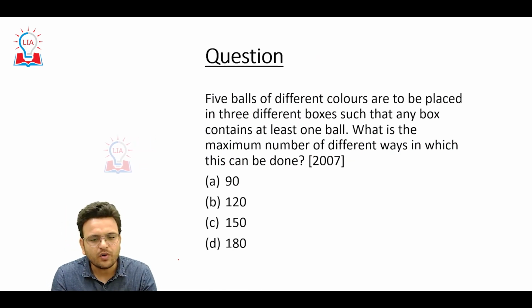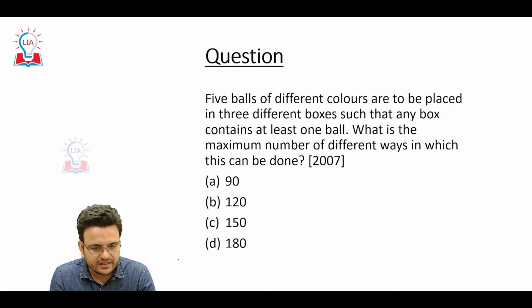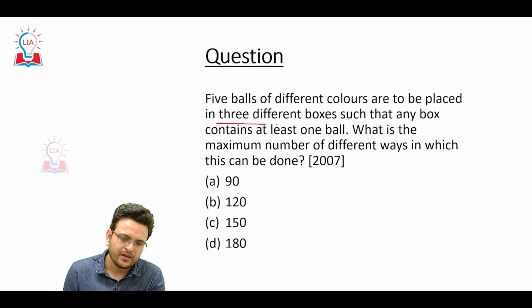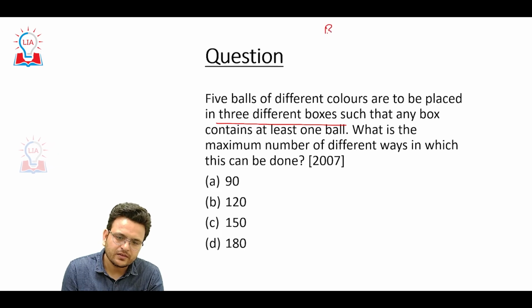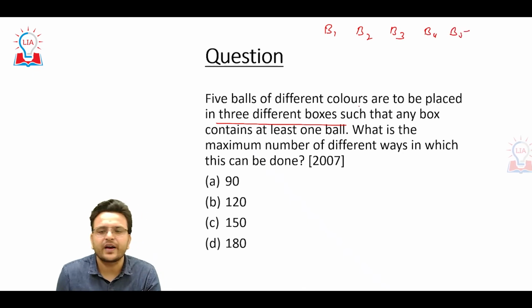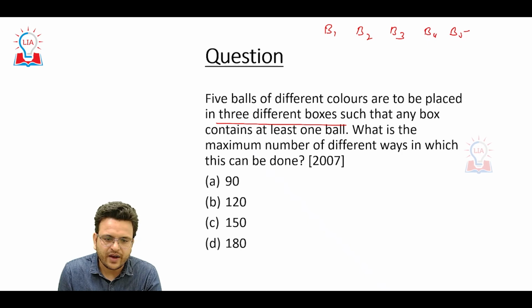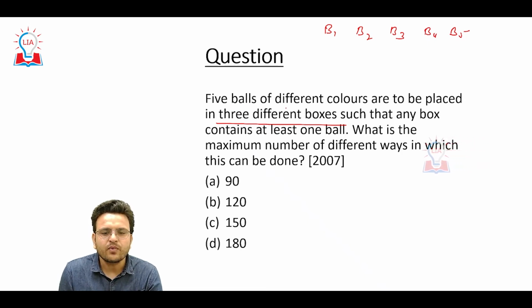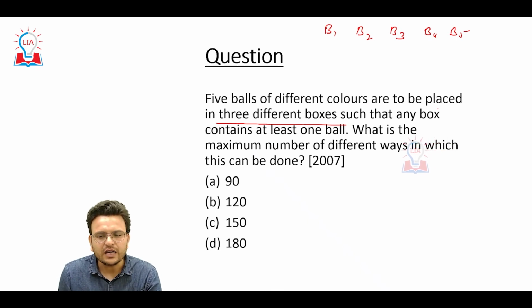5 balls of different colors are to be placed in 3 different boxes.